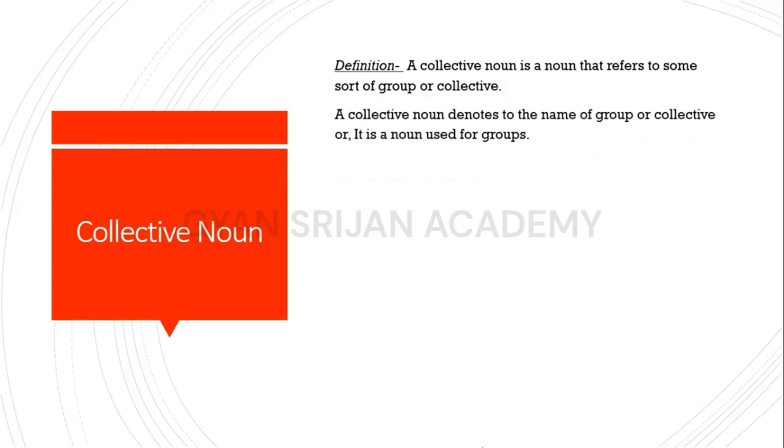Our explanation says that a collective noun denotes the name of a group or collective. It is a noun used for a group. So for example, we say the class is shouting.